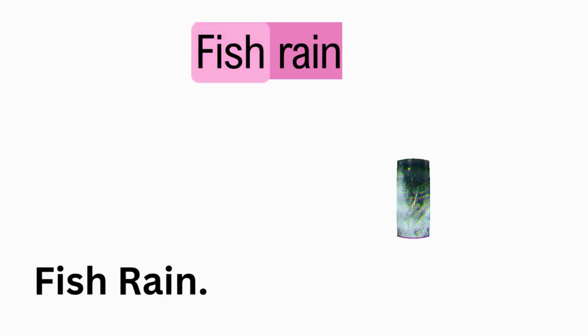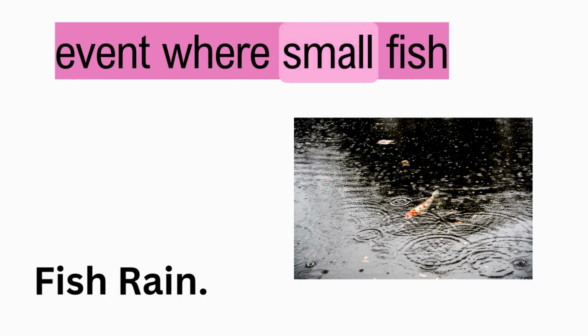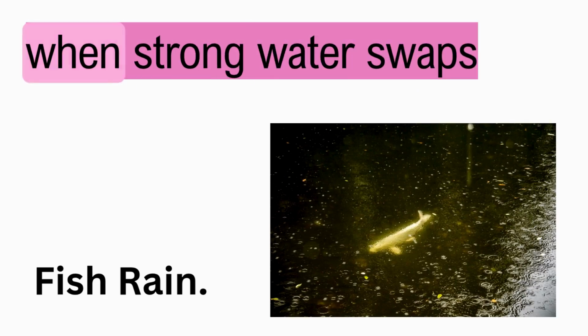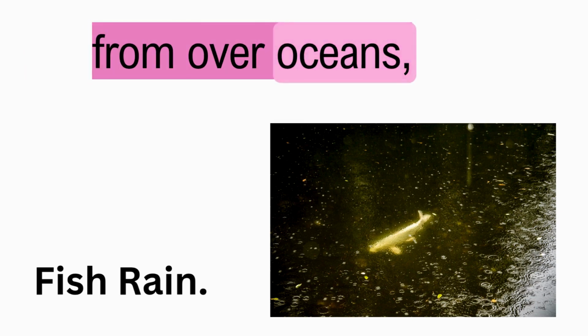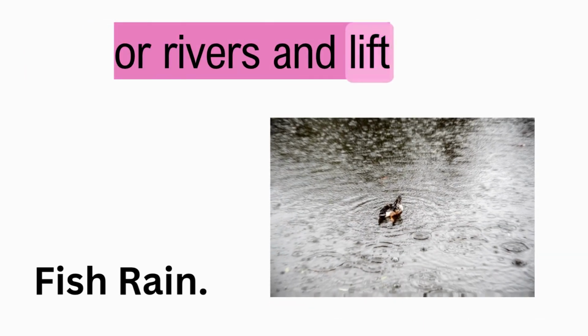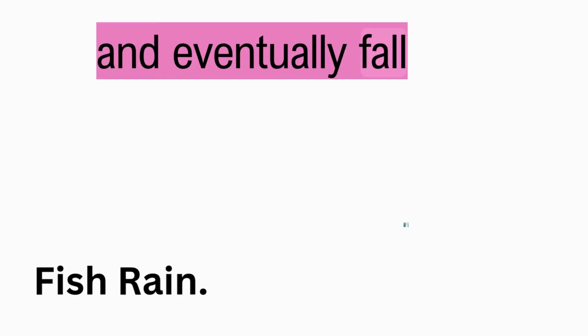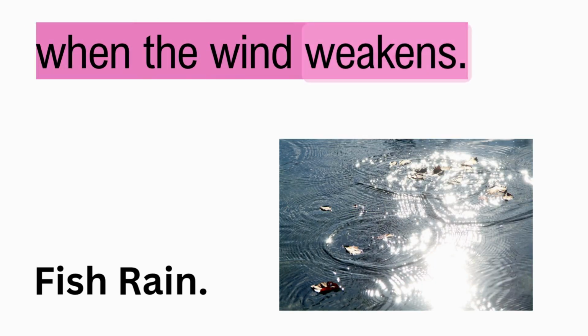Fish rain. Fish rain is a rare weather event where small fish fall from the sky during heavy storms. It usually happens when strong water sweeps from over oceans, lakes, or rivers and lifts fish into the air. These fish travel with the storm clouds and eventually fall back to the ground when the wind weakens.